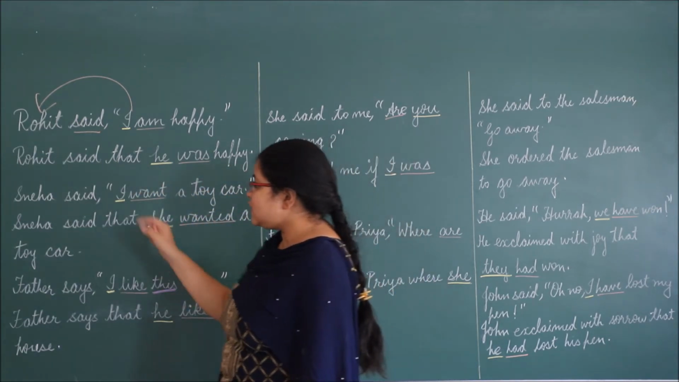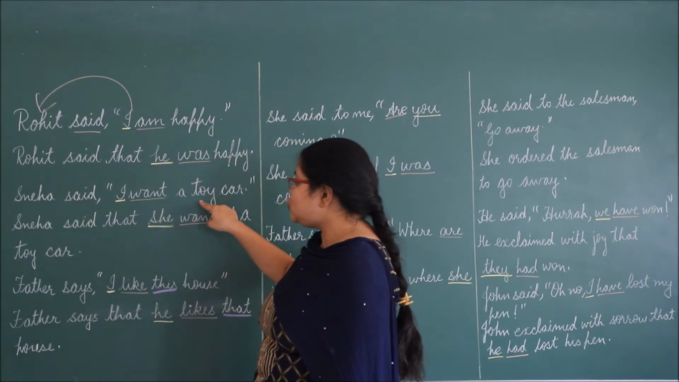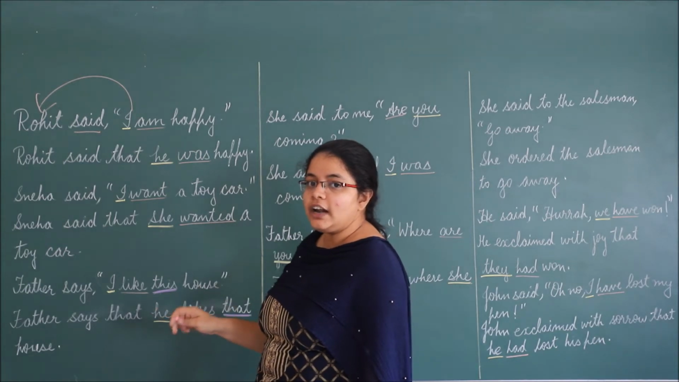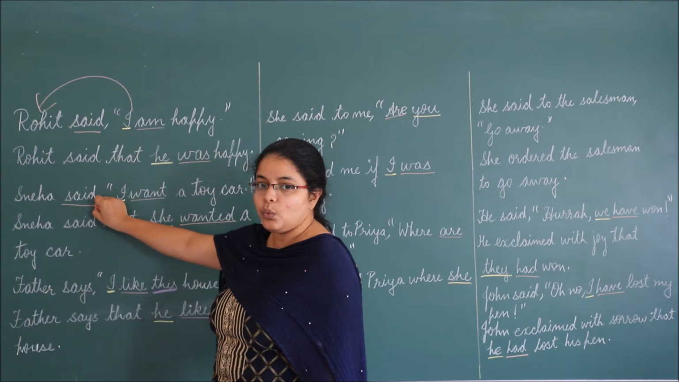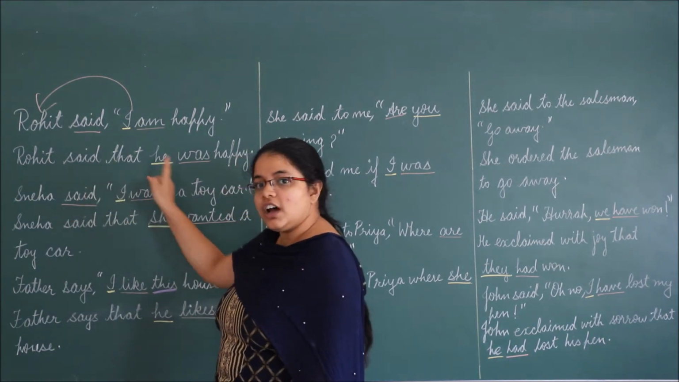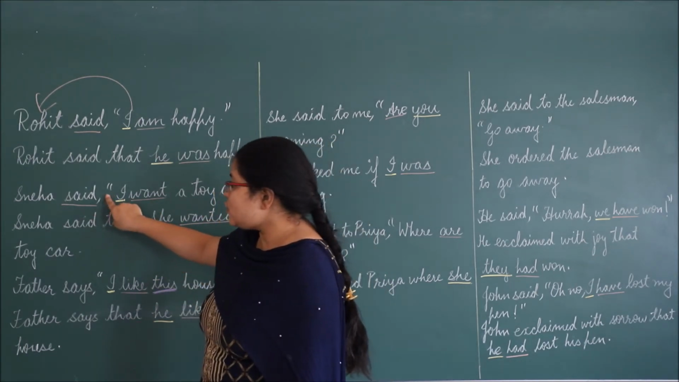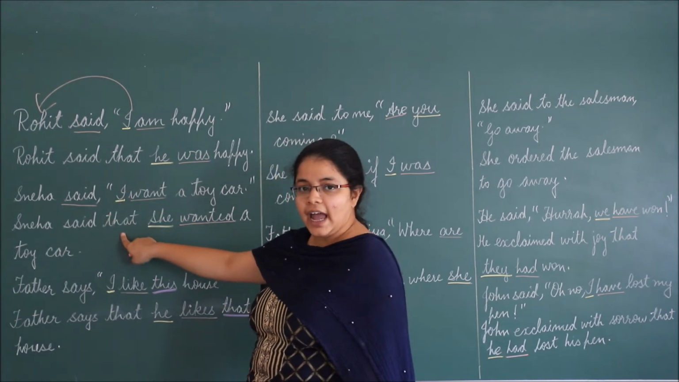Let's look at another example. Sneha said, I want a toy car. Now again, first we will look at the reporting verb. The reporting verb is said, which is in past tense. Now we have to change the tense of reported speech. So first of all, inverted comma and comma both will change into that.